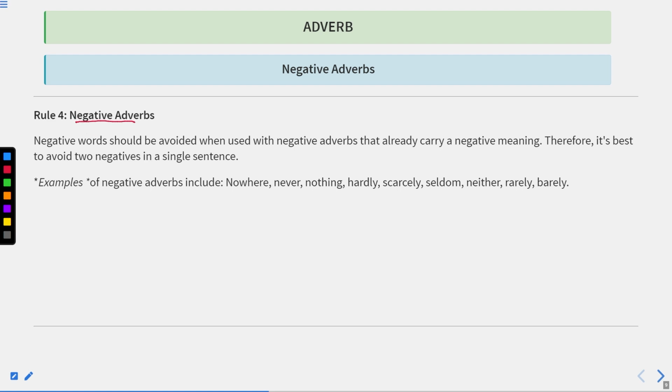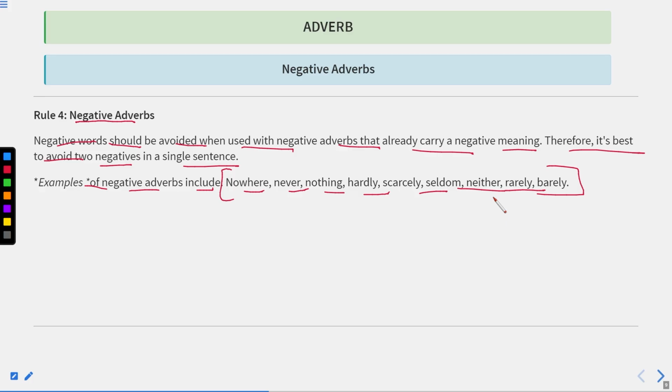Now we'll discuss some negative adverbs. Negative words should be avoided when used with negative adverbs that already carry a negative meaning. Therefore, it is best to avoid two negatives in a single sentence. Examples of negative adverbs include nowhere, never, nothing, hardly, scarcely, seldom, neither, rarely, barely. Now, all these are negative adverbs. So we should not use any other negation or adverb of negation with these. It means we should not use the words not, no, never with these adverbs, because these are already negative adverbs. It means the sentences in which we use these show the negative meaning.